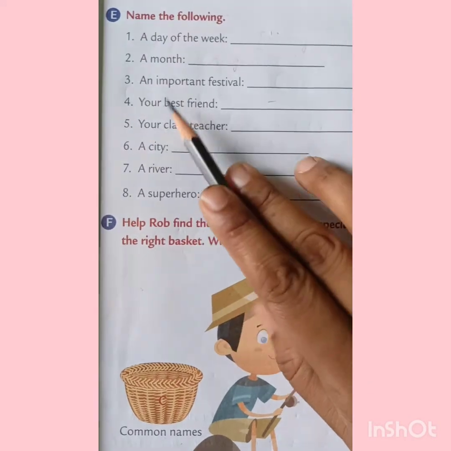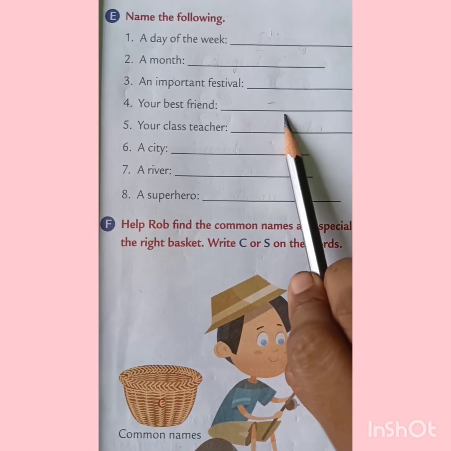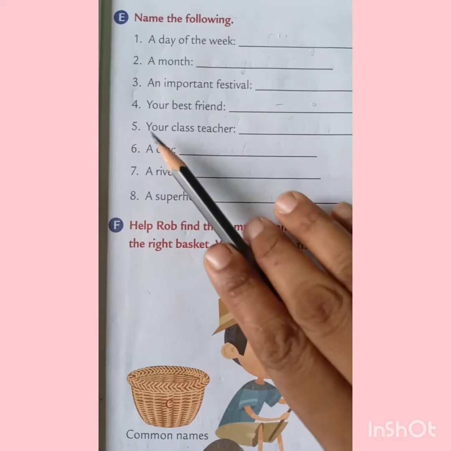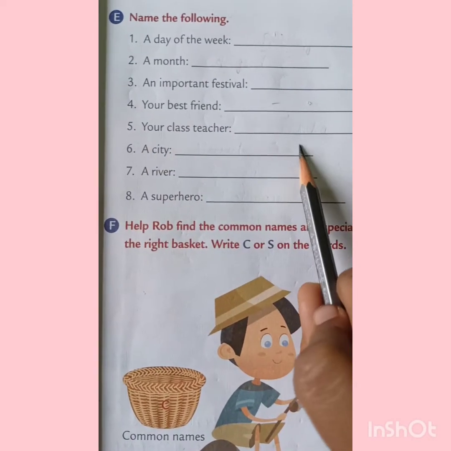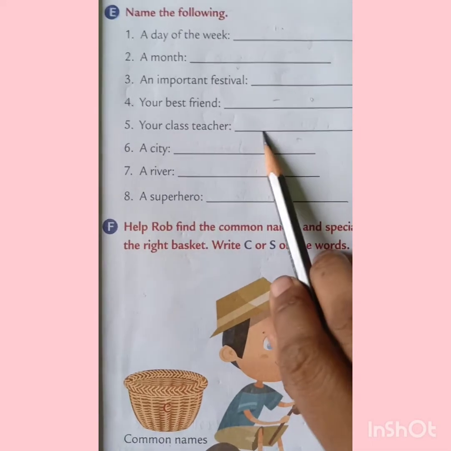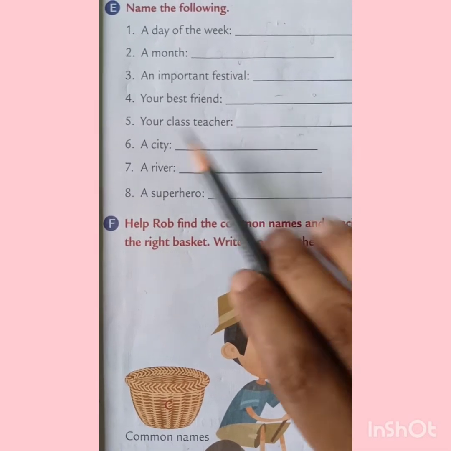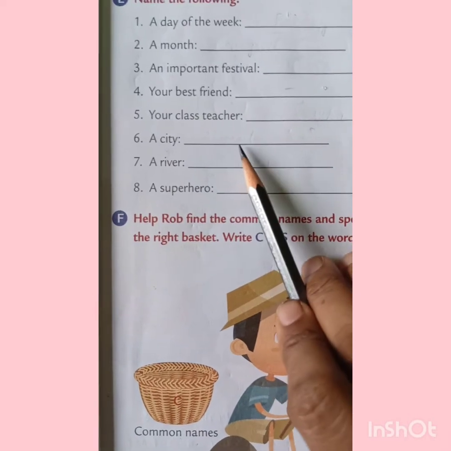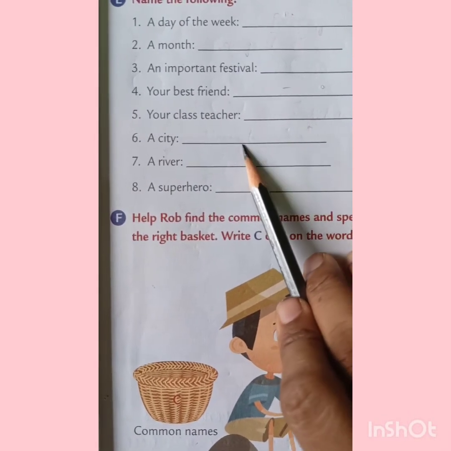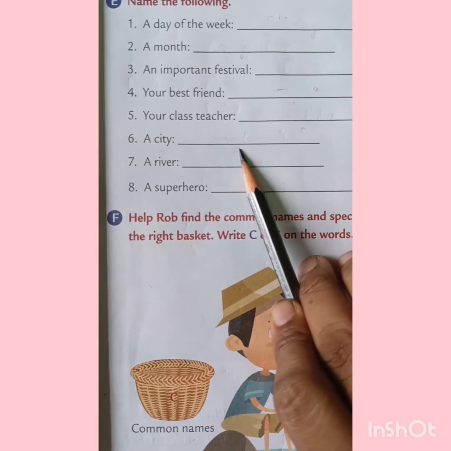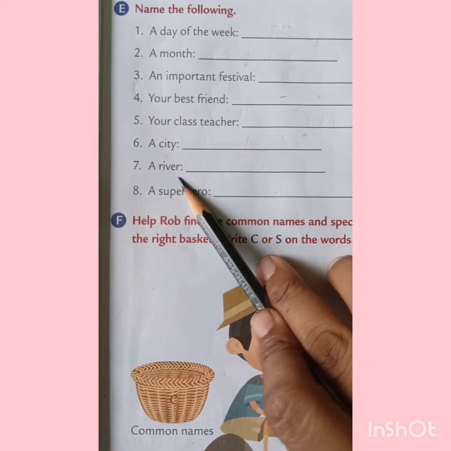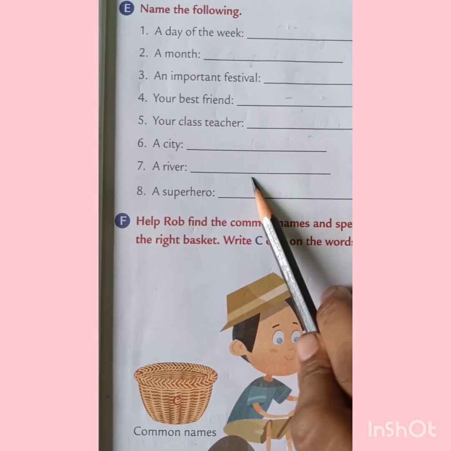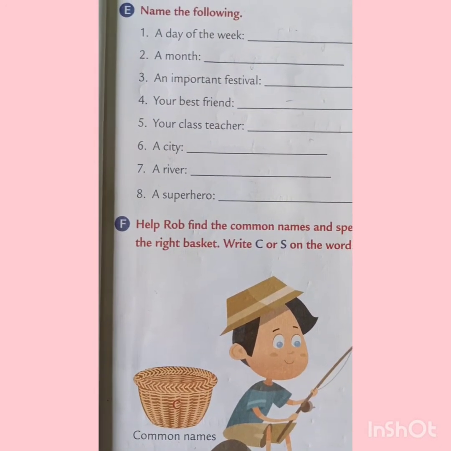Your best friend. Now here you have to write the name of your best friend. आपको अपने best friend का नाम लिखना है. Your class teacher. Write the name of your class teacher. आपको यहाँ अपनी क्लास टीचर का नाम लिखना है. A city, write the name of any city. Like you can write Meerut also, you can write Dehradun also, you can write Kanpur also. It's your choice. A river, you can write the name of any river. Ganga, Yamuna, Satluj, Brahmaputra. So many rivers are there.